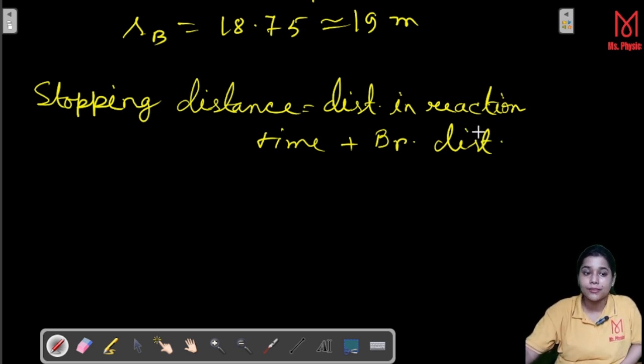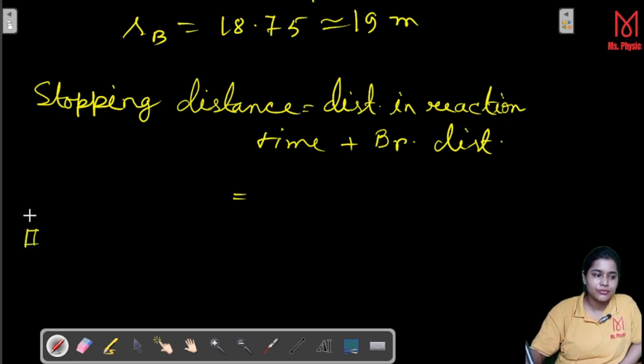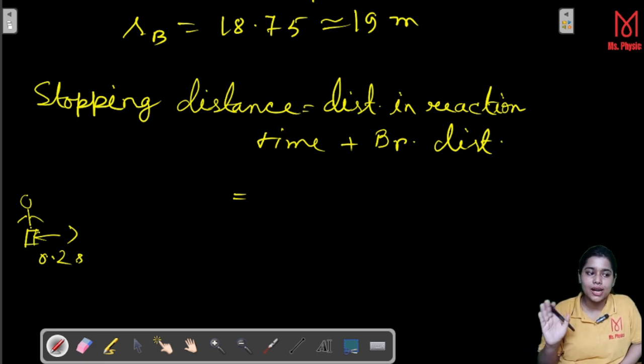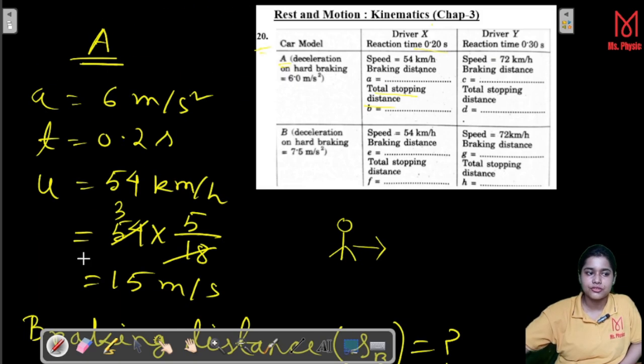We don't have any problem. But what is the distance in reaction time? See, suppose that we have a train, and in this train we have that driver. So the driver applies the brake, but before that, for applying the brake, it requires 0.2 second. So up to that 0.2 second, what was the velocity of this train?